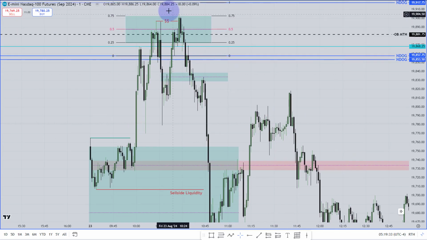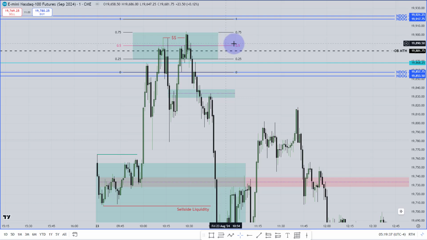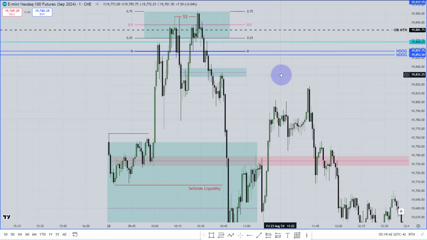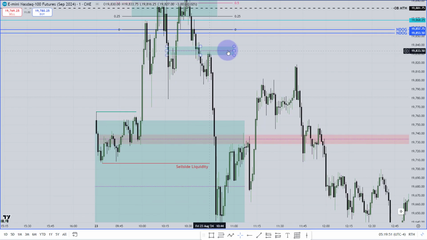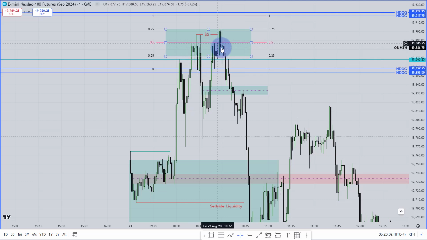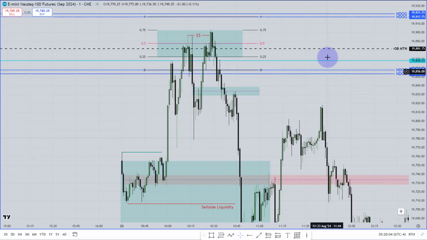Why? Already market has been rejected from that event horizon, from that volume imbalance 50%, from that bearish order block mean threshold, after taking all of the buy side liquidity, by making a lot of perfect reactions, that means algorithmic run, then this inversion fair value gap, everything is done. At the center, remember that balanced price range from Thursday, it has traded that 50% of that balanced price range, rejected from that balanced price range.